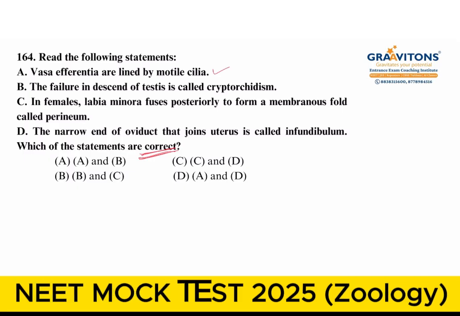So coming back to this question, vasa efferentia are lined by motile cilia. Yes, it is correct. The second one, failure in descent of testis is called cryptorchidism. This is also correct. Then the third question, in females, labia minora fuses posteriorly to form a membranous fold perineum. No, this is not correct. And the last statement, the narrow end of oviduct that joins uterus is called infundibulum. No. So option A is correct.